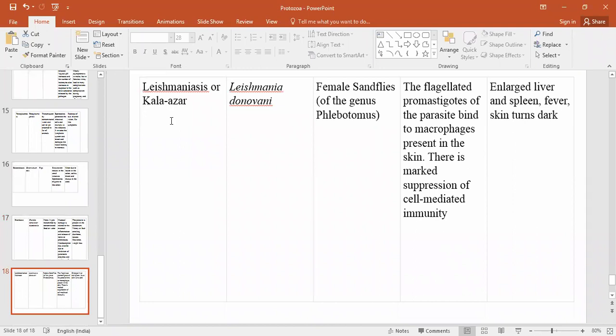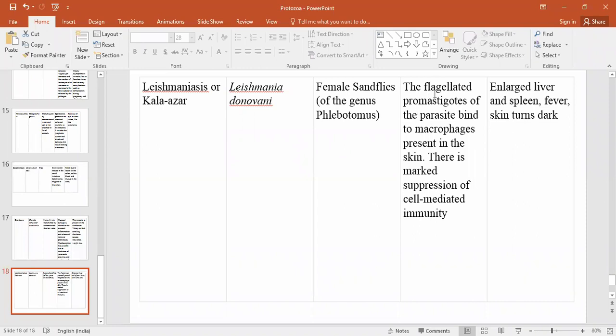The last disease is leishmaniasis, which is also called kala azar. They may ask a question about kala azar, so remember that leishmaniasis is also called kala azar, which is caused by Leishmania donovani. What is the vector? Female sandflies are the vectors of this disease. And what is the pathogenesis?